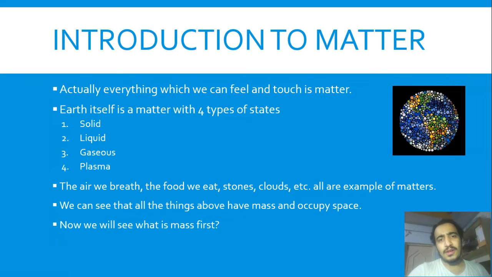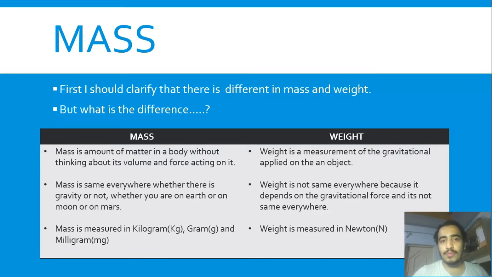But there is a confusion between mass and weight. Keep one thing in mind, mass and weight are different. So what is the difference between mass and weight? Let's check it out in the next slide. Mass is the amount of matter in a body without thinking about its volume and the force acting on it. It is very difficult to understand in this language, so I will give you a simple example.